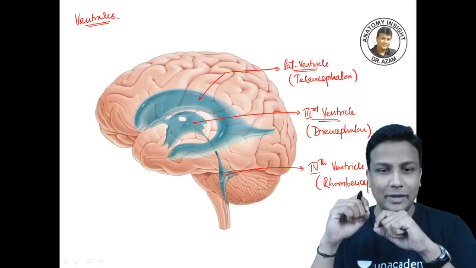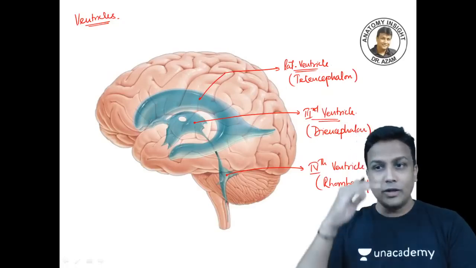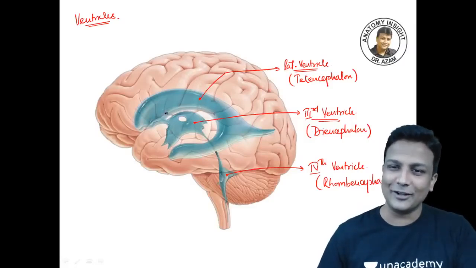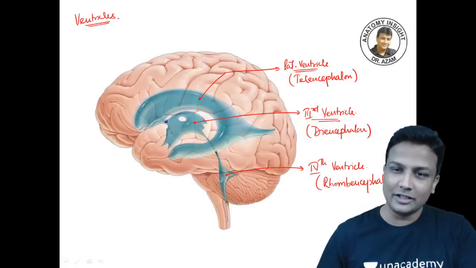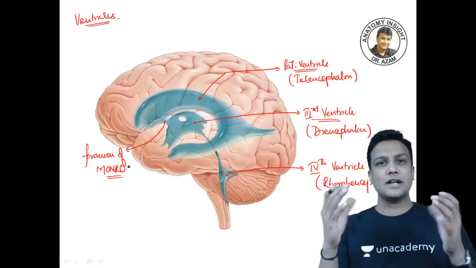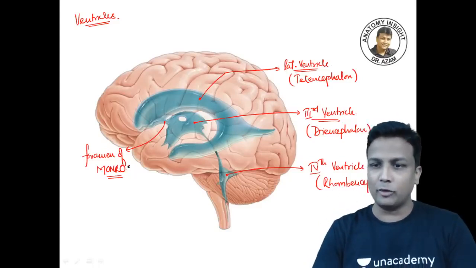Okay, rhombencephalon. Fine. Now, once you have learned the ventricles, I think this is the best approach to learn. The lateral ventricles are joining with the third ventricle. You can clearly see the foramen there, which is very famously known as the foramen of Monro. So the lateral ventricles are connected to the third ventricle with the help of the foramen of Monro.